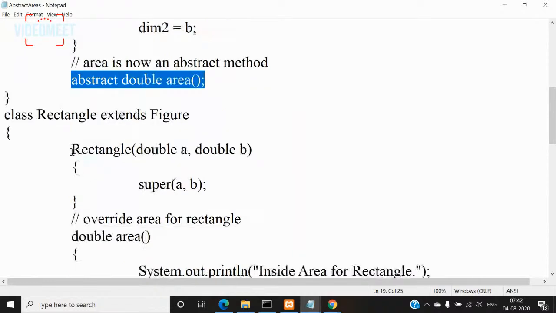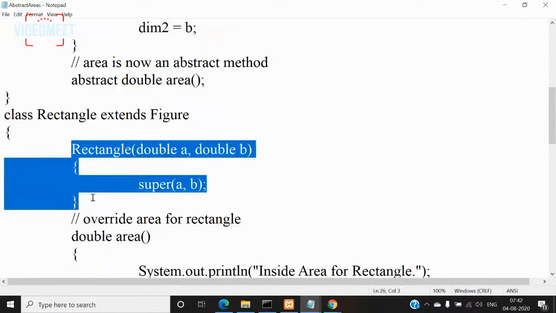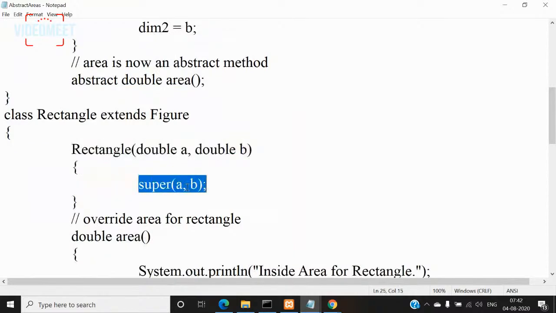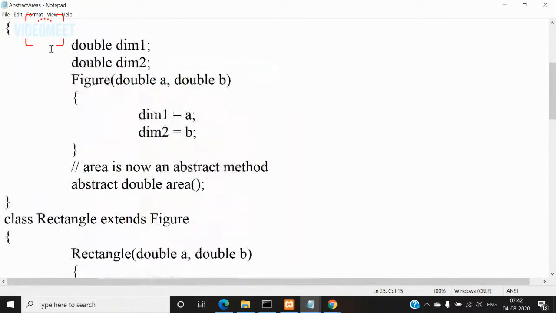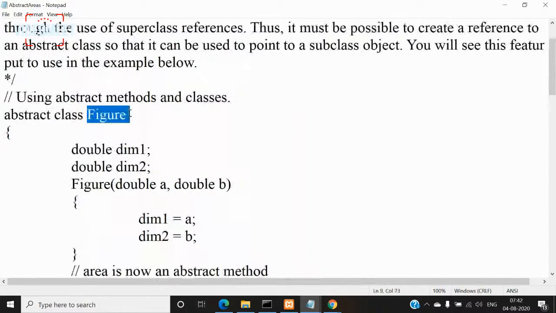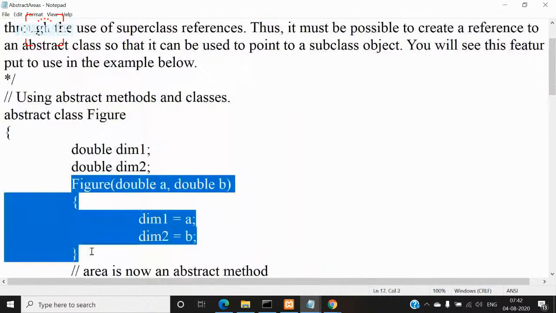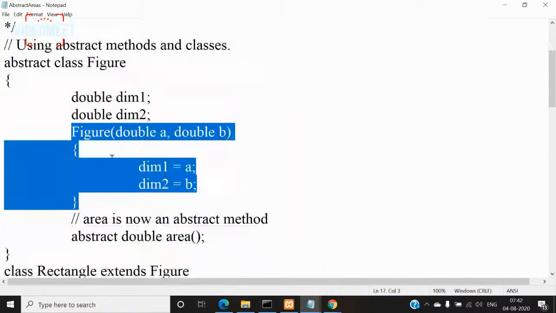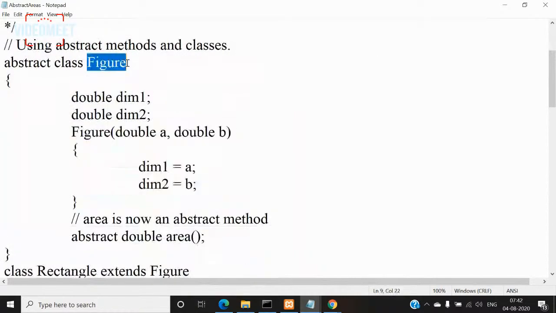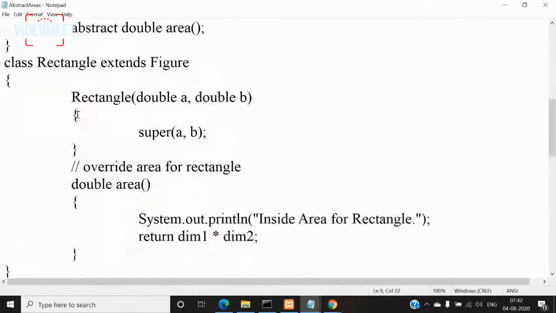So in rectangle, I'm creating a constructor and using super to call the superclass constructor, because we cannot instantiate the abstract class figure. So this constructor cannot be called by creating an object of class figure. Definitely what we need to do is call that constructor using the super keyword in the subclass rectangle, right?